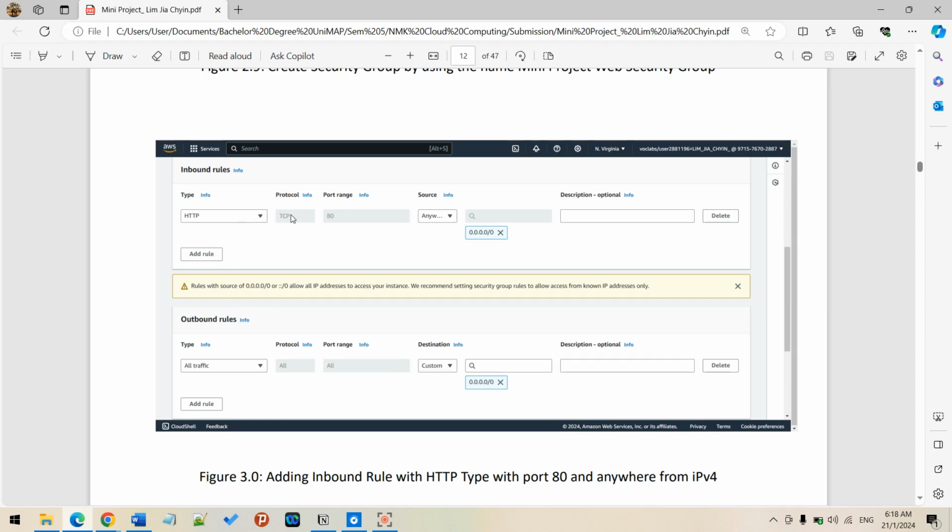We can set everything, and here we allow the source or anything. It's a very useful tool, because if we used Cisco, we would need to use the command line, which is complicated, but here we can just click everything.